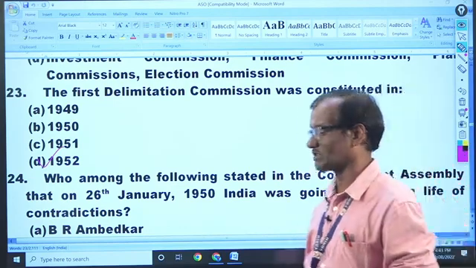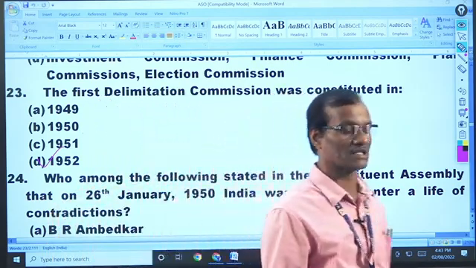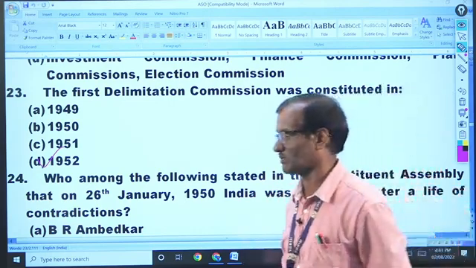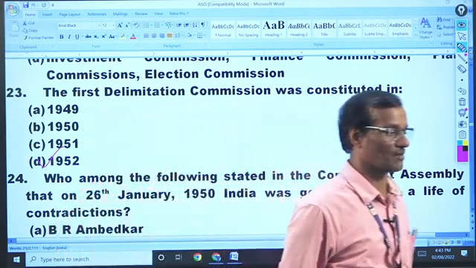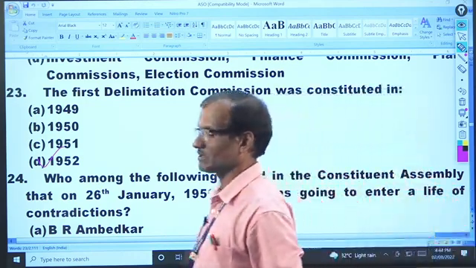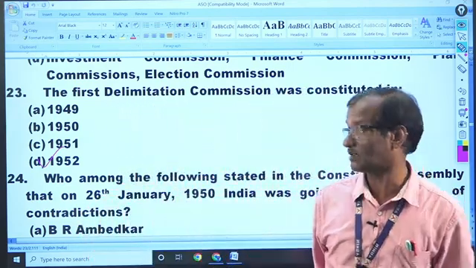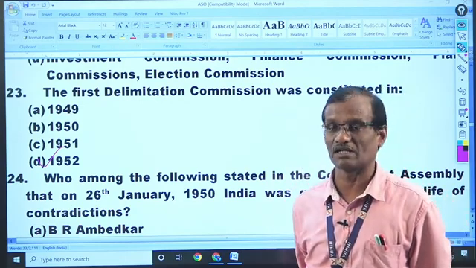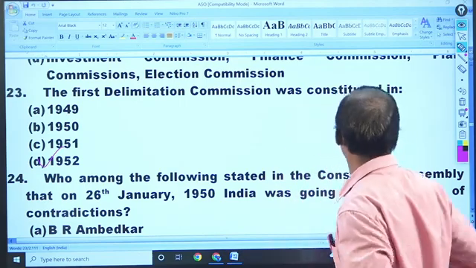What does the delimitation commission do? It determines the area of an electoral constituency for the election of Lok Sabha MPs and Vidhan Sabha MLAs, and it recommends to the Election Commission of India. On the basis of its recommendation, the Election Commission decides the territorial size of an electoral constituency. This is a very important commission, constituted under Article 82 of the Indian Constitution. The first commission was established in 1952.